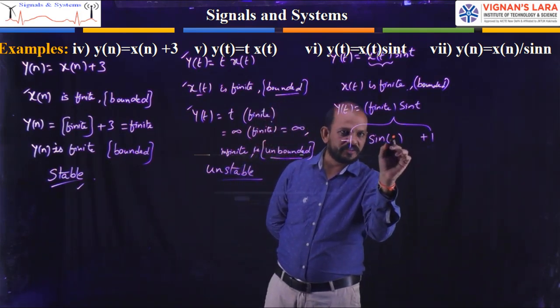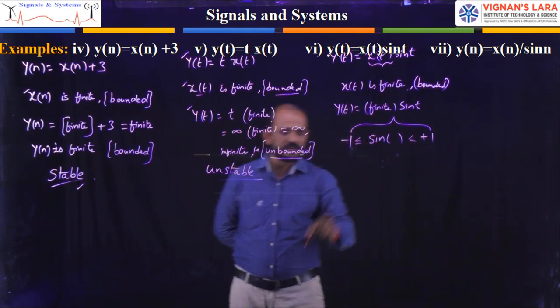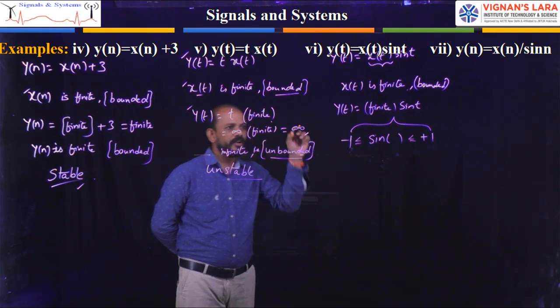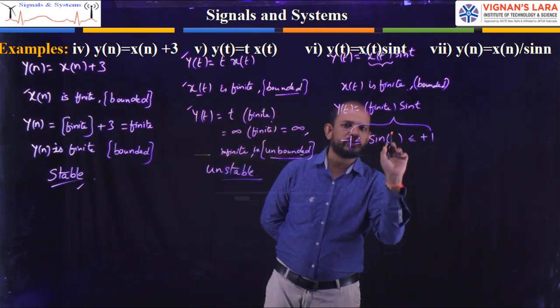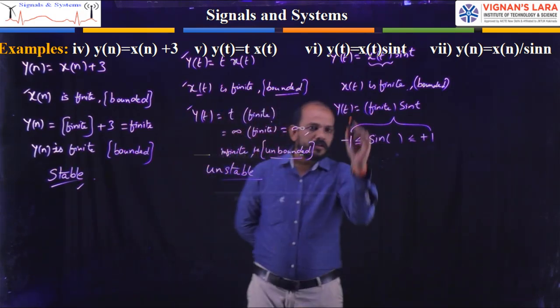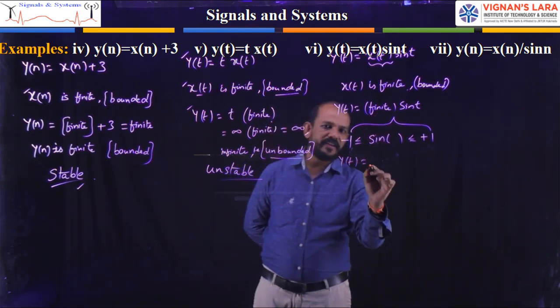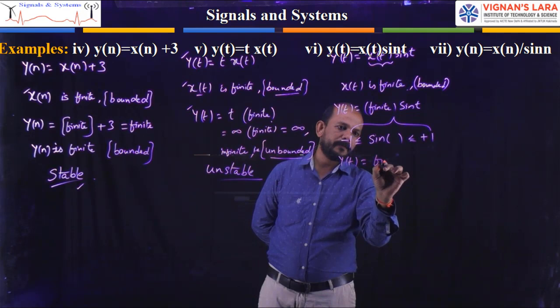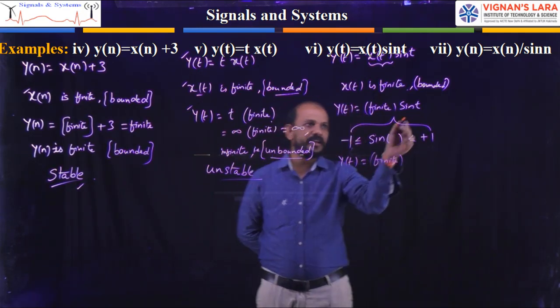So based on the value, we will get values between these two, that is minus 1 less than or equal to sine, less than or equal to plus 1. Now this y of t is equal to the finite value multiplied by the sine value.